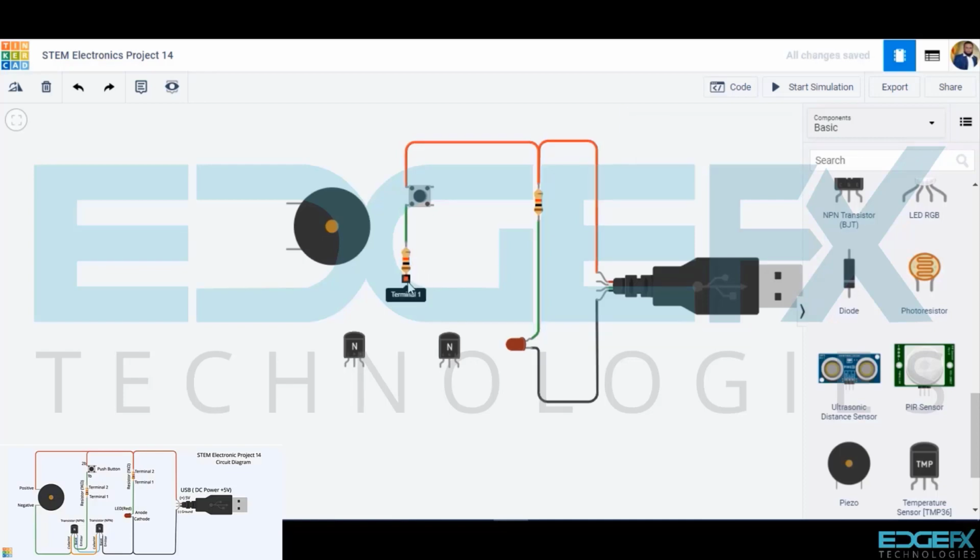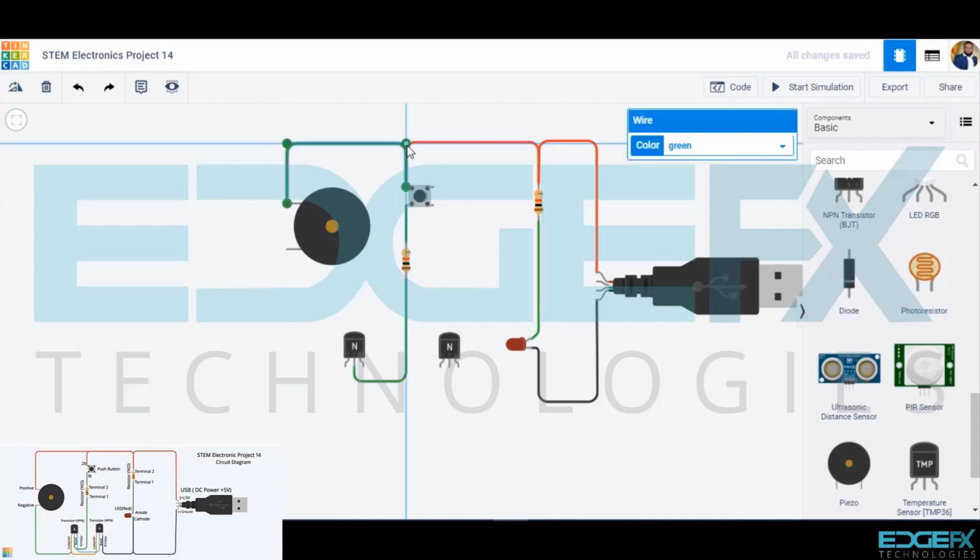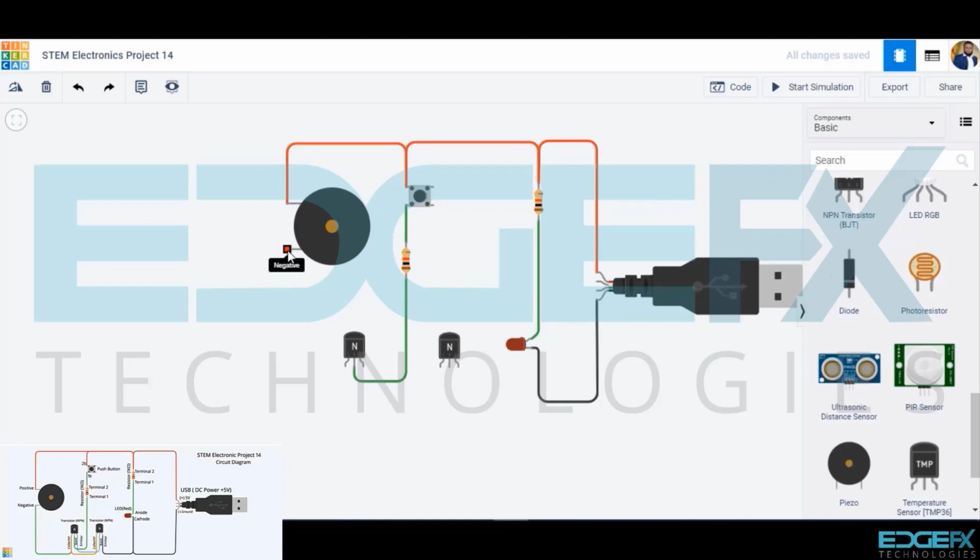Terminal 1 of the resistor 1 kilo ohms to the base of the second transistor NPN. Positive of the buzzer to the terminal 2B of the push button. Negative of the buzzer to the collector of the second transistor NPN.